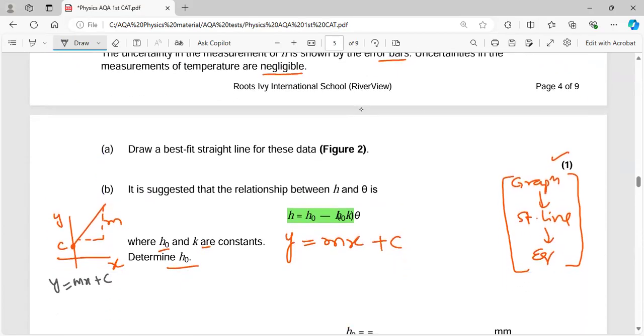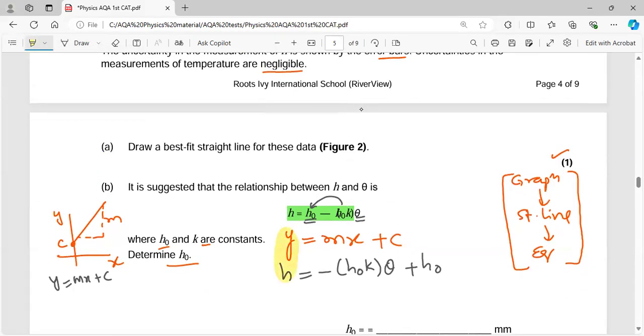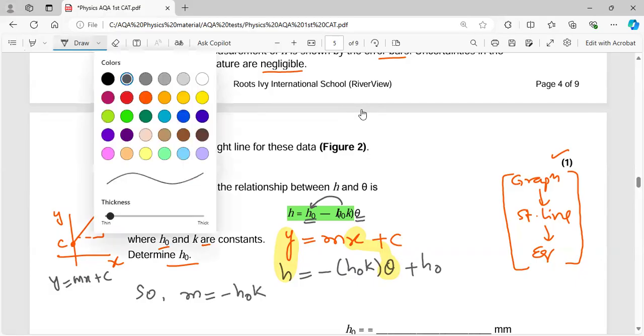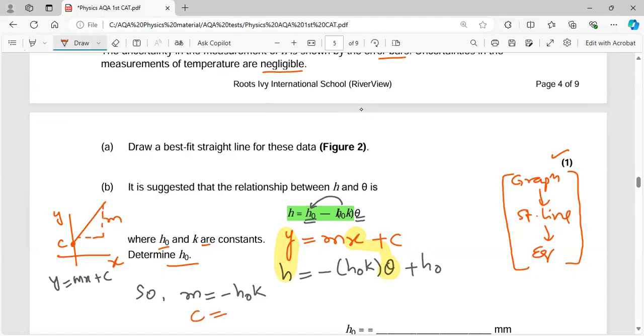So H, that's fine. But after the equal sign is H naught, but it is theta that is plotted. So we shift it into place over here along with the negative sign. So H = -H naught k theta + H naught. And now you have to make the comparison. Along the y-axis is H, along the x-axis is theta, that's perfect. So the comparison gives you the gradient as -H naught k, and the y-intercept as H naught.